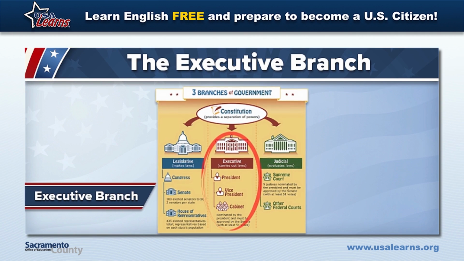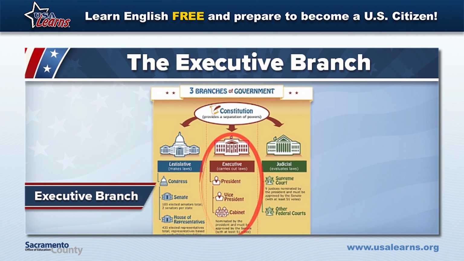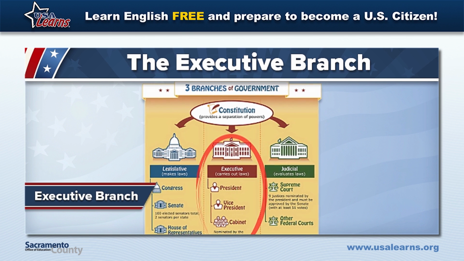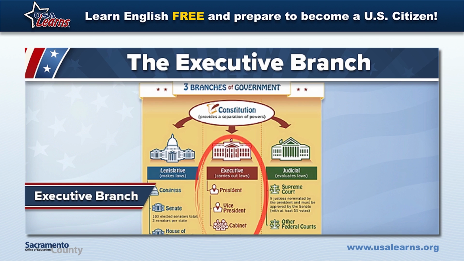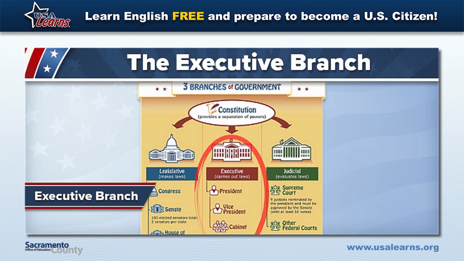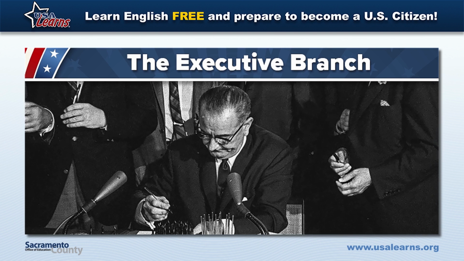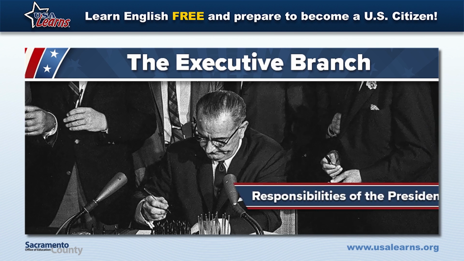The executive branch, one of the 3 branches of government, is the part of government that makes sure the laws are followed. The President is the person in charge of the executive branch. As the leader of the executive branch, the President has many responsibilities.